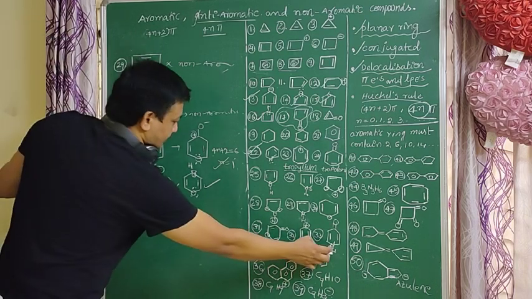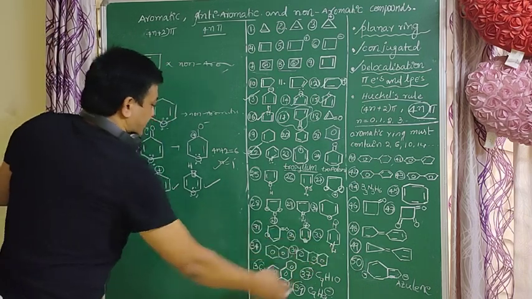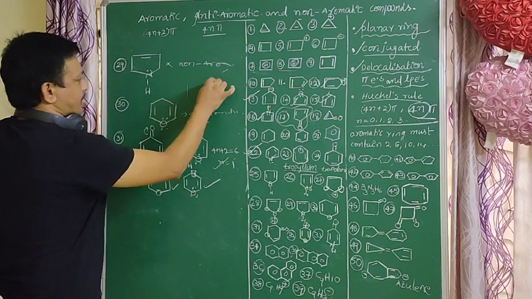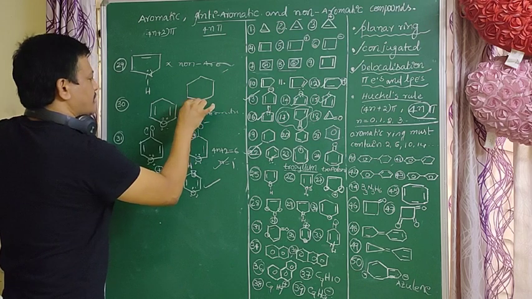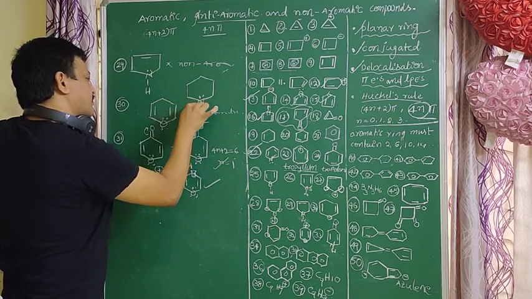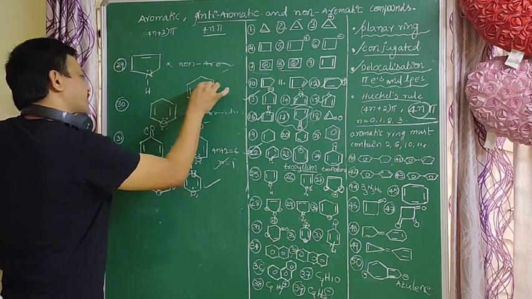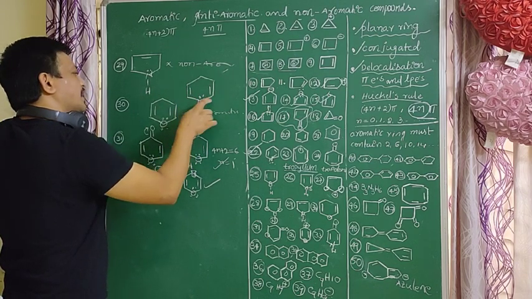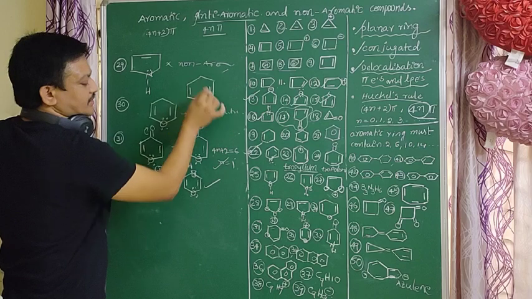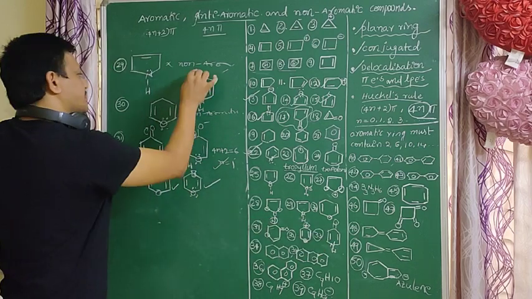So next, is this compound aromatic or not? The second one. Here nitrogen atoms are there, one lone pair is there. So 2 pi bonds are there. Here 6 electrons are involved in conjugation. Here a double bond to O is there, outside.